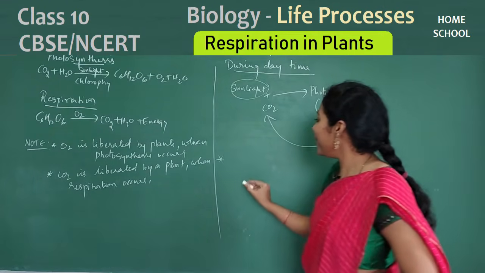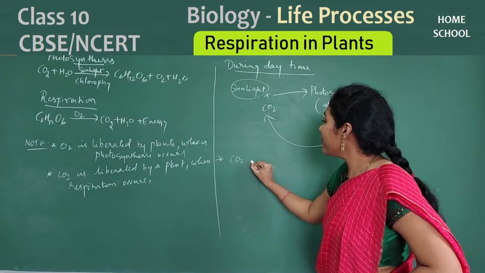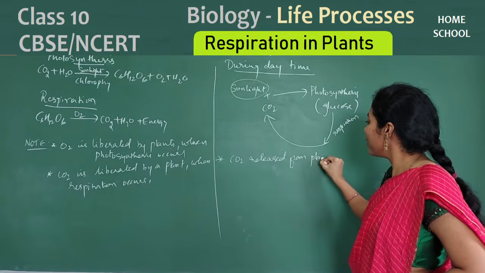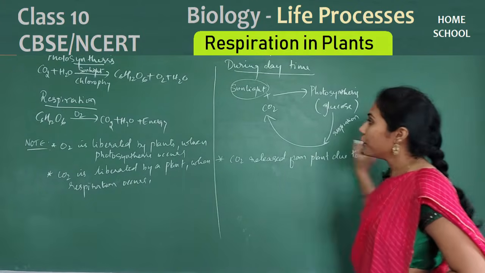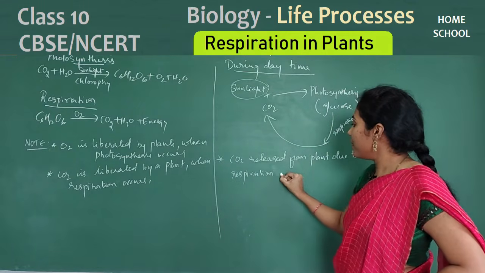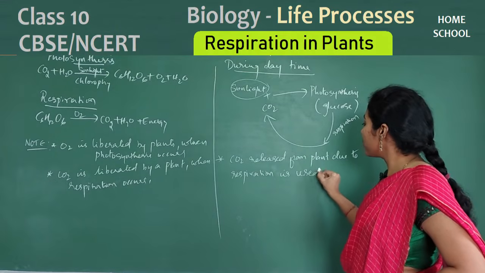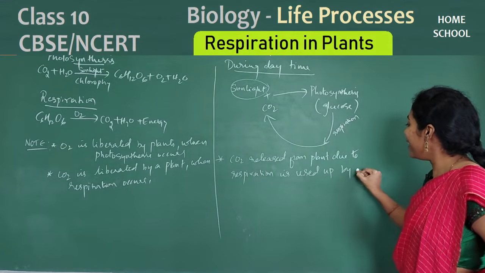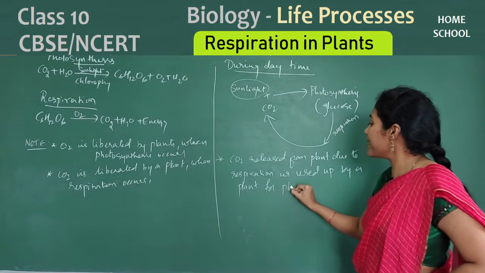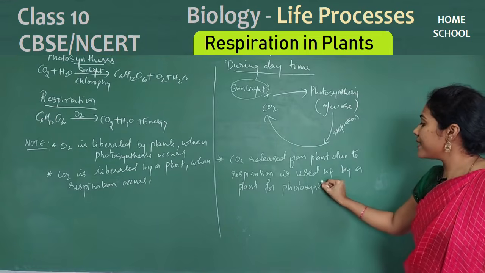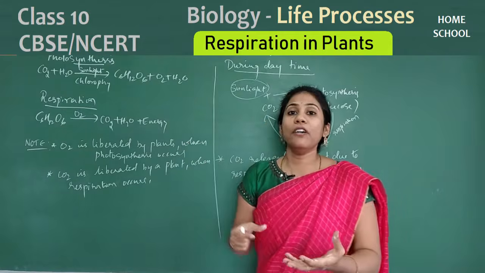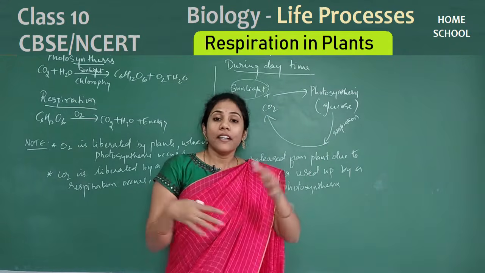Just remember a point: carbon dioxide released from the plant due to this respiration is used up by the plant for photosynthesis. During respiration carbon dioxide has to come out, but that carbon dioxide is again utilized by the same plant for preparation of food.